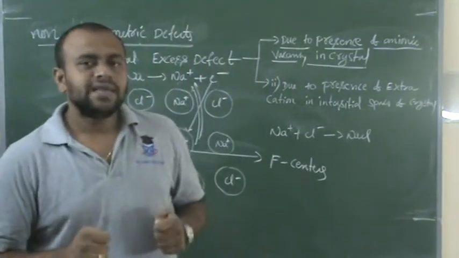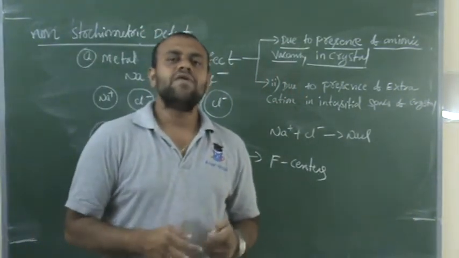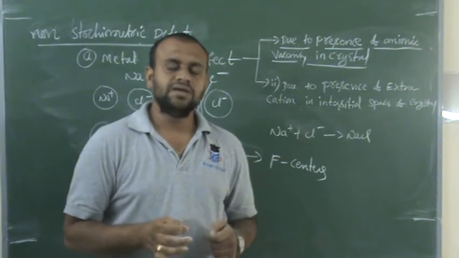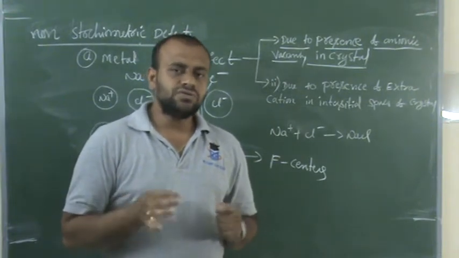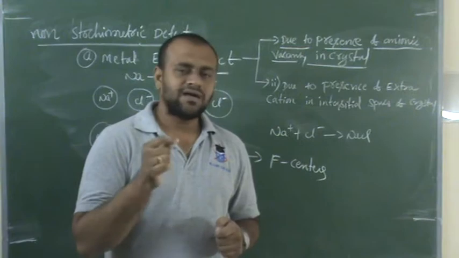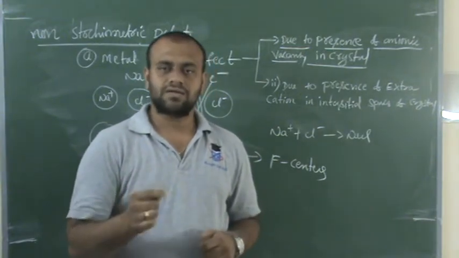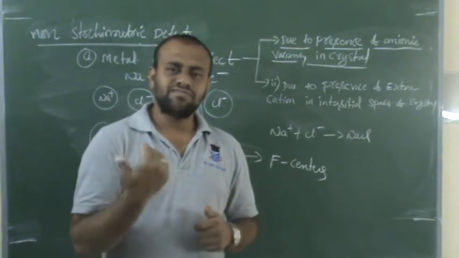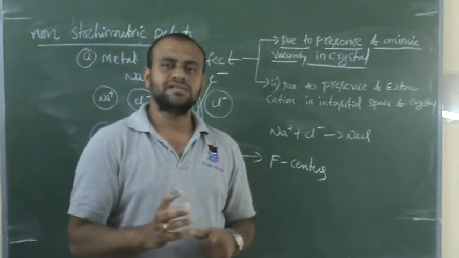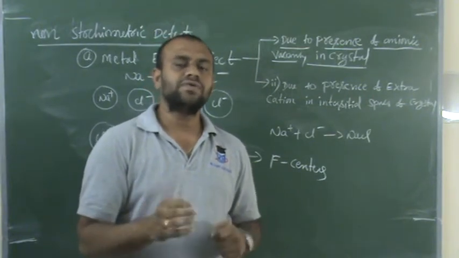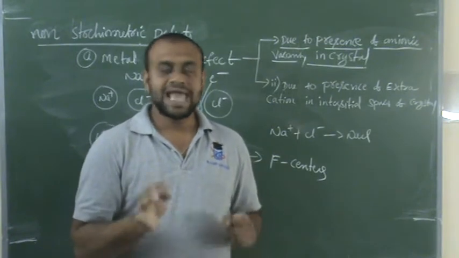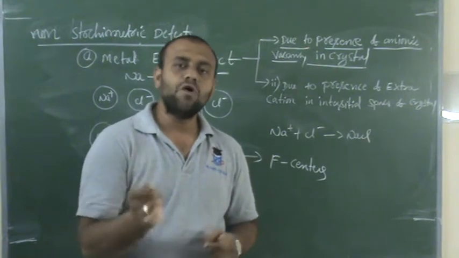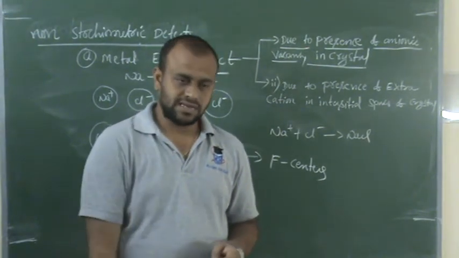I'll repeat once again. F centers are the centers formed in metal excess defect due to occupying the anionic vacancies by electrons. These electrons absorb energy and emit specific color, which gives color to the crystal. Therefore, they are said to be F centers. Example, in NaCl, F centers are responsible for the yellow color of the sodium chloride crystal.